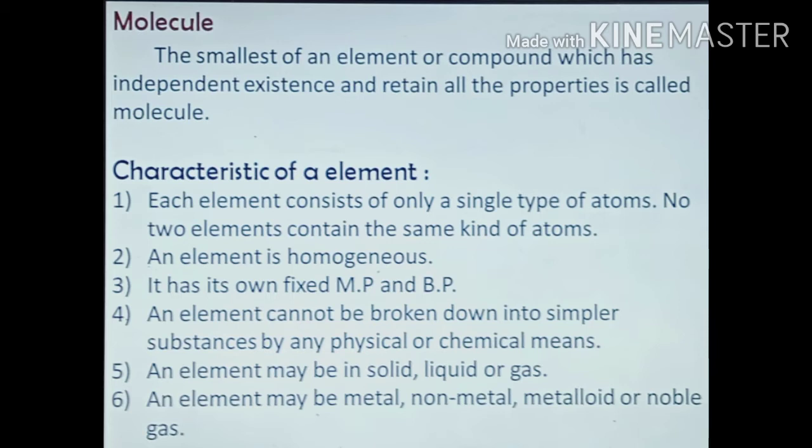Characteristics of an element. Each element consists of only a single type of atoms. No two elements contain the same type of atoms. An element is a pure or homogeneous substance. It has its own fixed boiling and melting points. An element cannot be broken down into simpler substances by any chemical or physical reactions. An element may chemically react with another element or compound. An element may occur in solid, liquid, or gaseous state. An element may be metal, non-metal, metalloid, or noble gas.